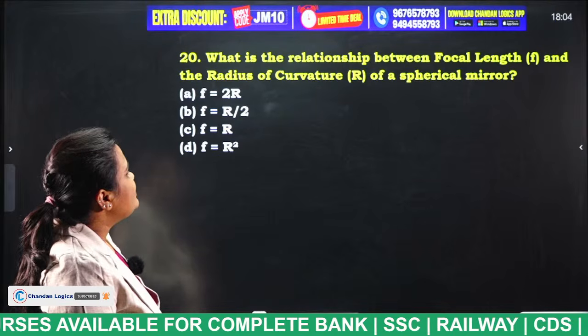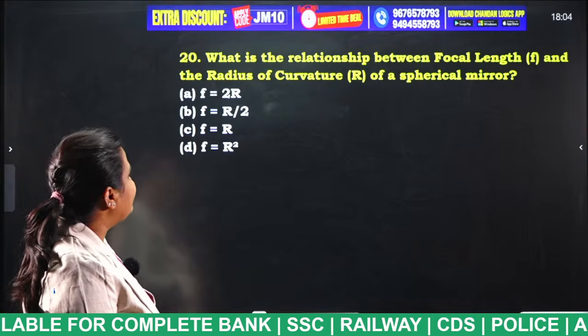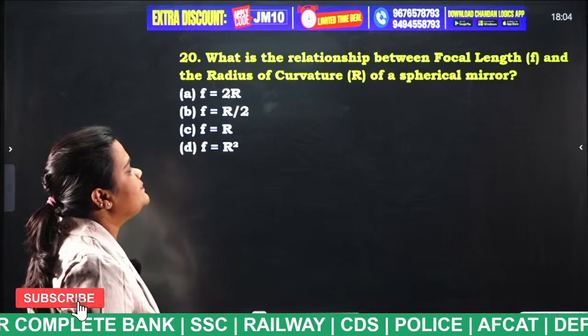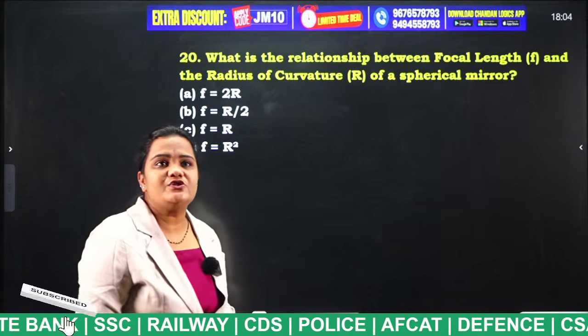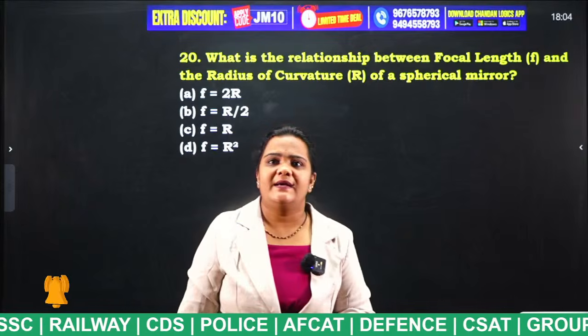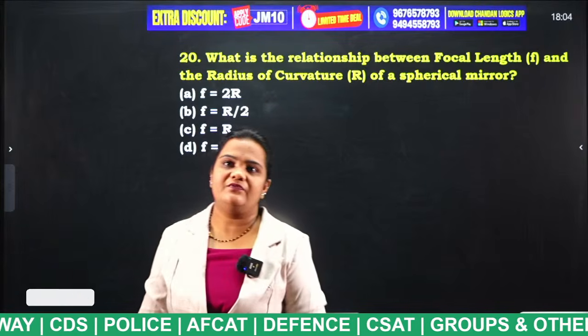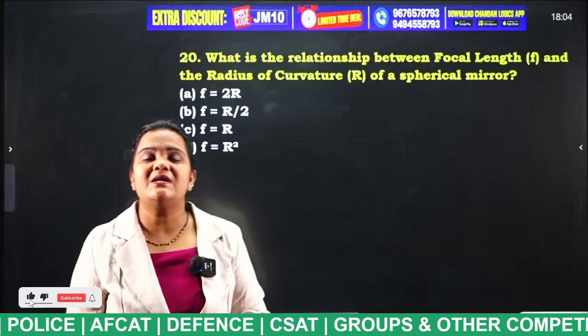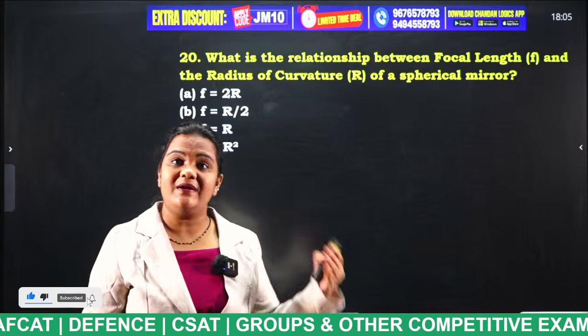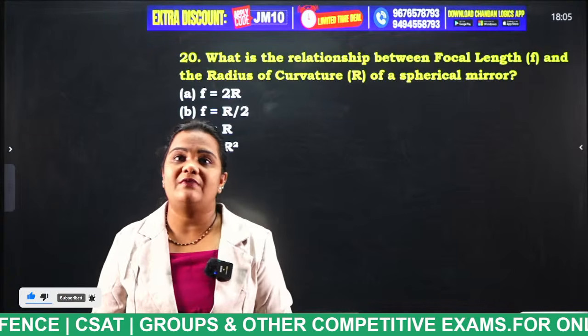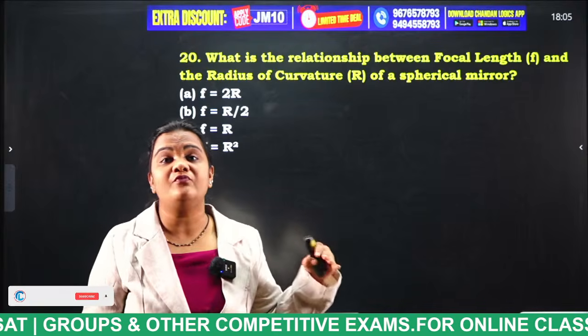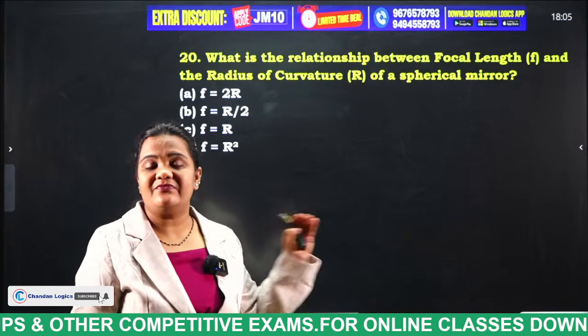What is the relationship between focal length and the radius of curvature of a spherical mirror? Try to answer the question, students. What is the answer for this question? Yes, excess burning of fossil fuels. So, what is released, students? Nitrogen oxides and sulfur dioxides, sulfur oxides. So, they are very harmful to us. And what is the answer for this question?